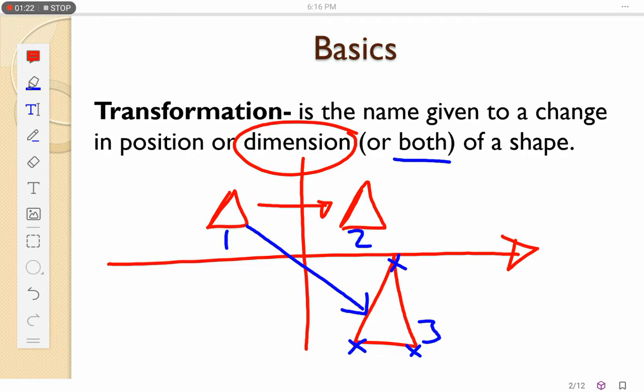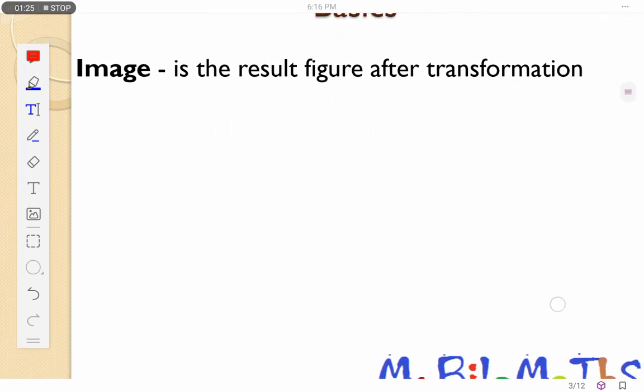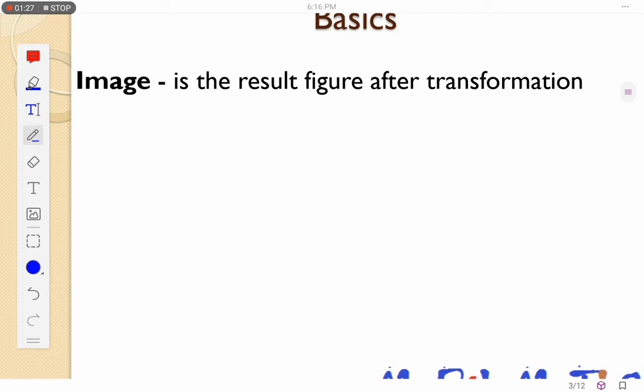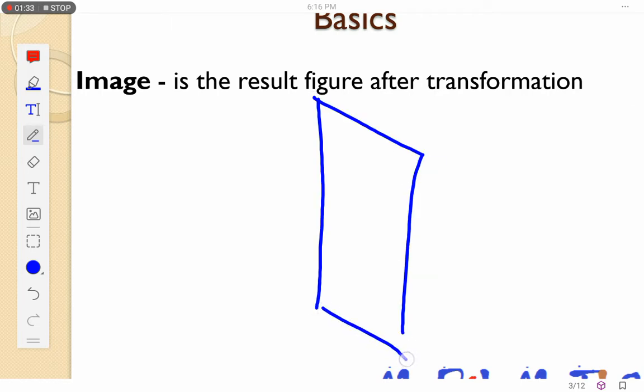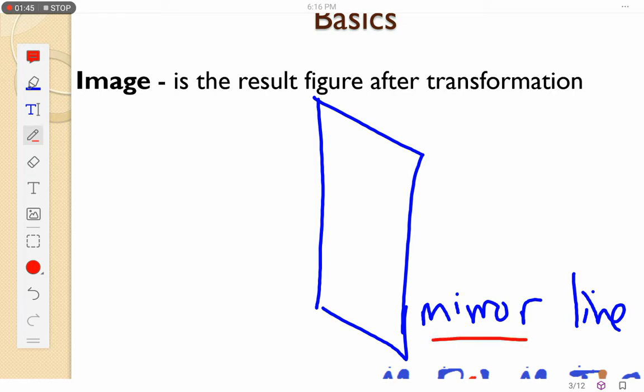Now the second thing that we can look at is an image. When we talk of an image, I'll have a mirror line here. So this is my mirror line. I'm saying line because in mathematics we talk of lines. But when I talk of a mirror, I talk of the mirror that you know. When you go and see yourself, what happens? That's where we say an image is the result figure after transformation.